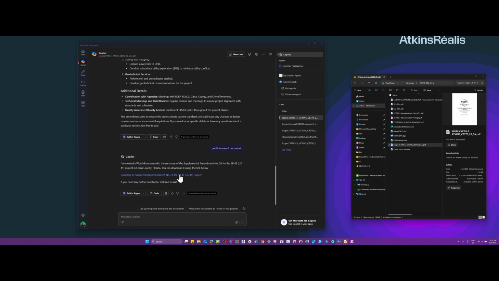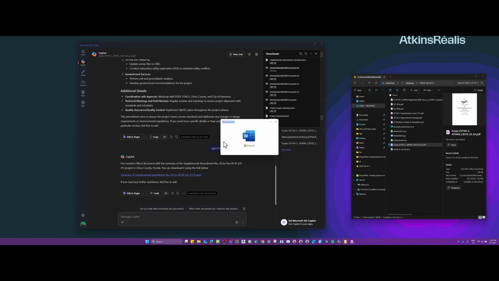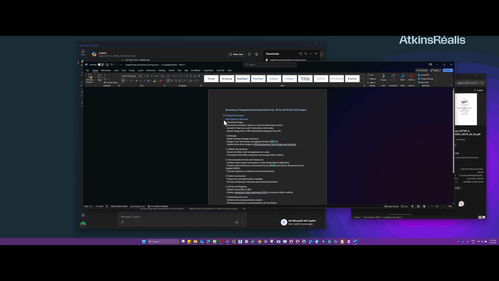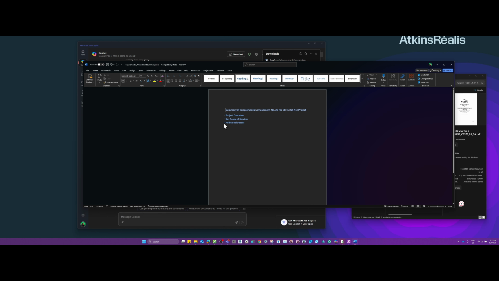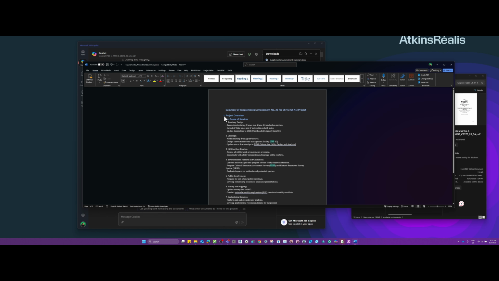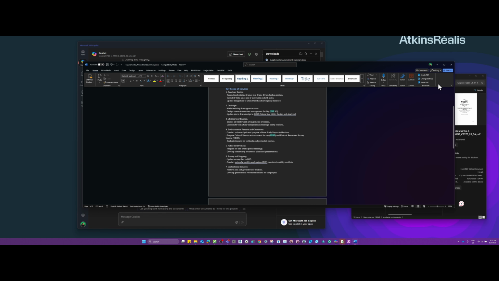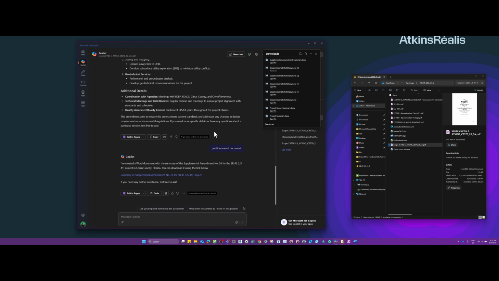Let's try to open it. Here we go, and it made a summary for me. But actually it's not just that, it's a fancy summary. See? With sections too. So that's one of the uses, and please, the sky is the limit. Whatever you think you might need, just use it. It's here to help.